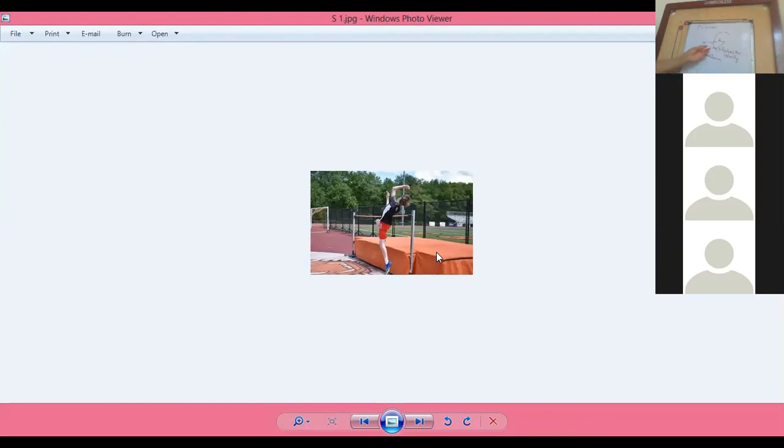So a lesser amount of force will be experienced by the back of the high jumper. Thus, the high jumper will be saved from the injury. Am I right? Yes, ma'am.